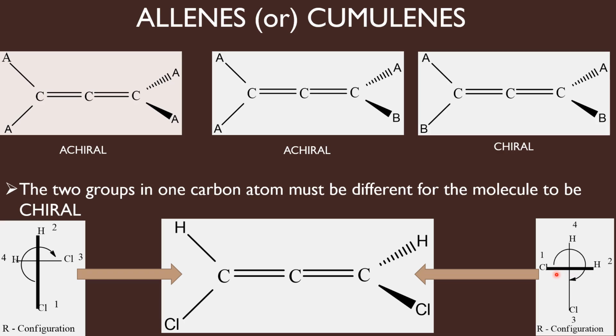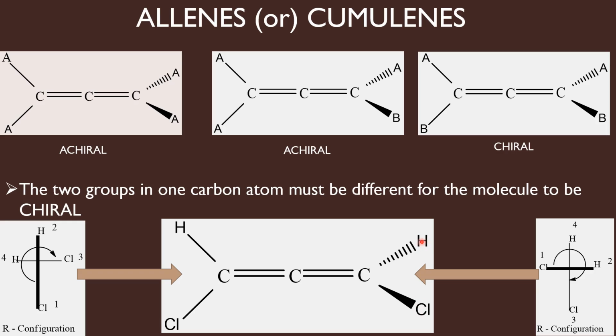Whenever I am assigning sequence numbers, the groups present in the thick line should be assigned priorities first. That is why, since I am standing near the horizontal groups, I have thickened the horizontal line. So now I am viewing the molecule by standing here. When I look at the molecule by standing here, this hydrogen goes to my right side and chlorine goes to my left side.